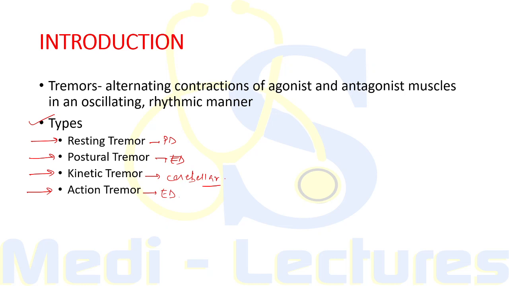Tremors may also be characterized based on the distribution. So when we define a type of tremor, it can be defined according to the distribution, what is the frequency of movement of the muscles, what is the amplitude, and finally, what is the related neurological dysfunction.